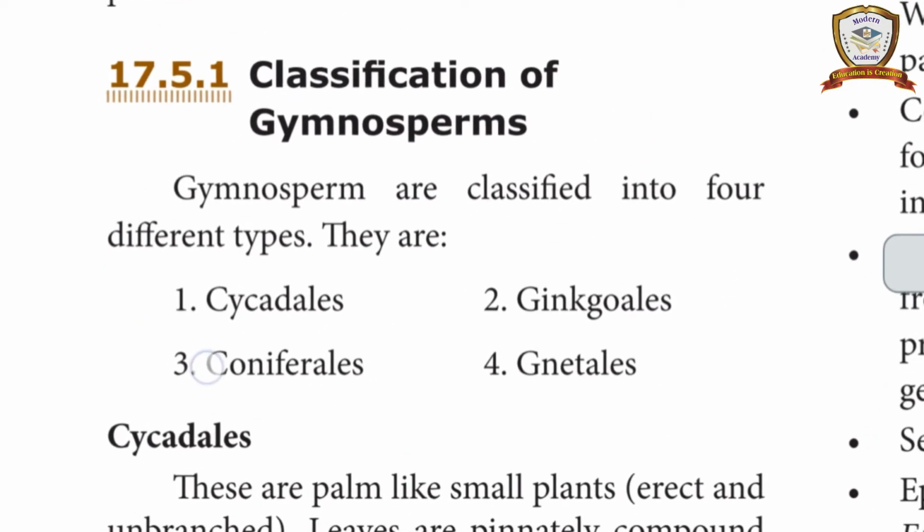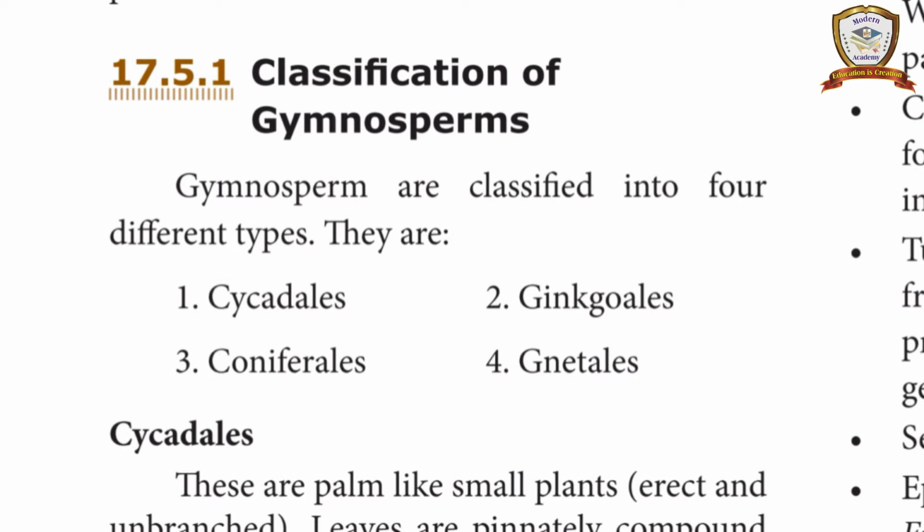In the gymnosperms, there are 4 classifications, 4 classes. What are they? Cycadales, Ginkgoales, Coniferales and Gnetales.